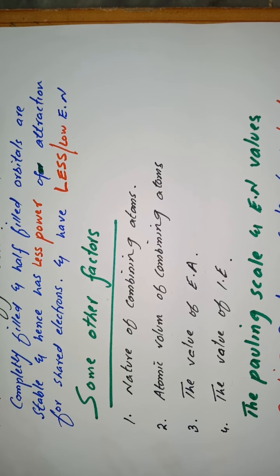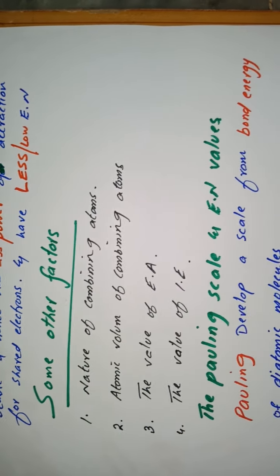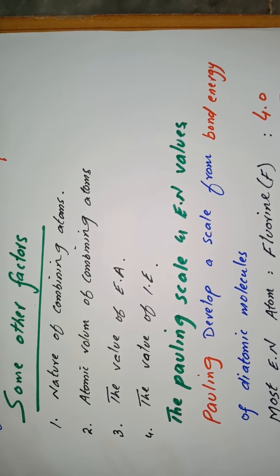Pauling also took the bond energy of some diatomic molecules under consideration. So by keeping all these points in mind, Pauling introduced a scale for the value of electronegativity. This scale is called the Pauling scale.